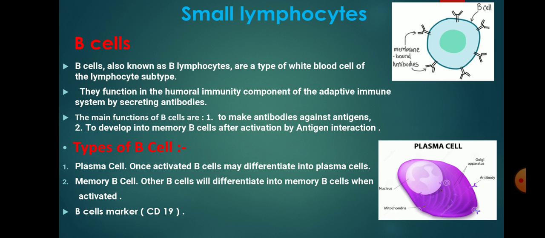There are two types of B cell, plasma cell and memory B cell. Once activated, B cell may differentiate into plasma cell. Memory B cell will differentiate into memory B cell when activated. B cell marker is CD19.